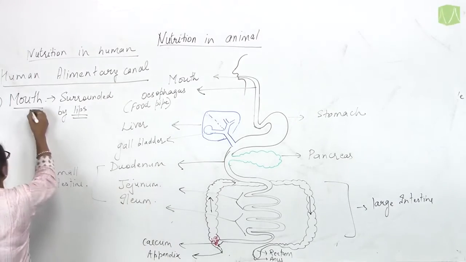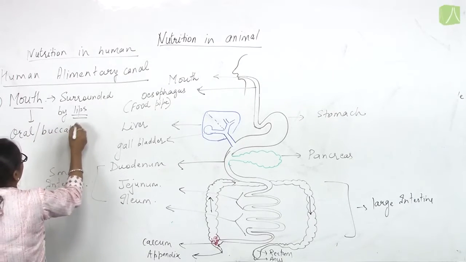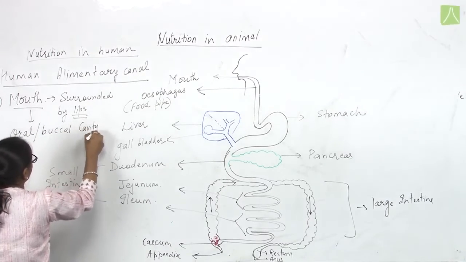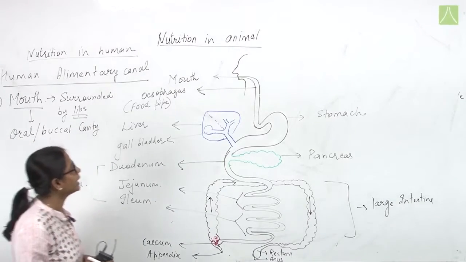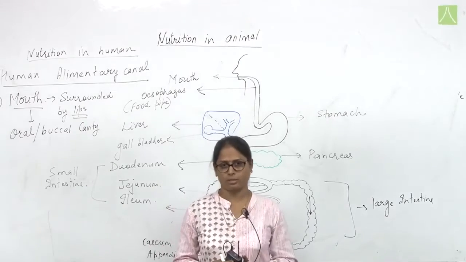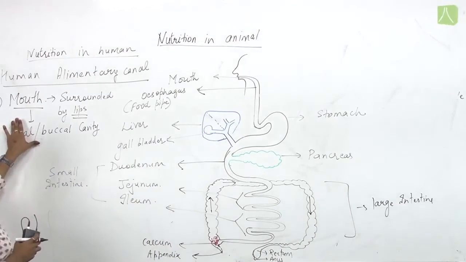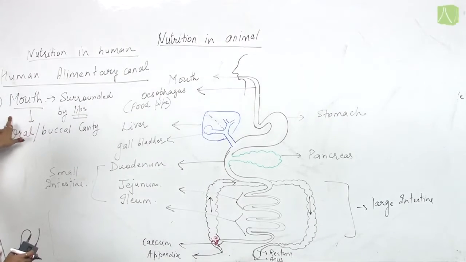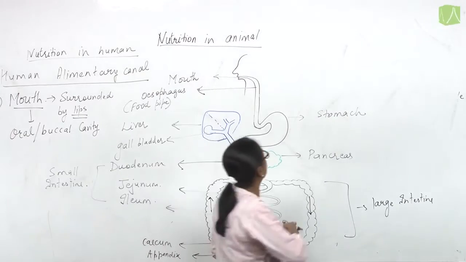Now when we go inside the oral or buccal cavity, it contains various parts.